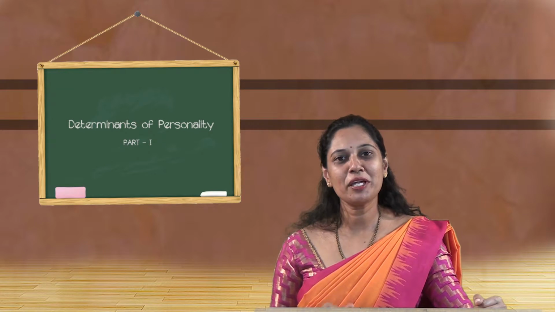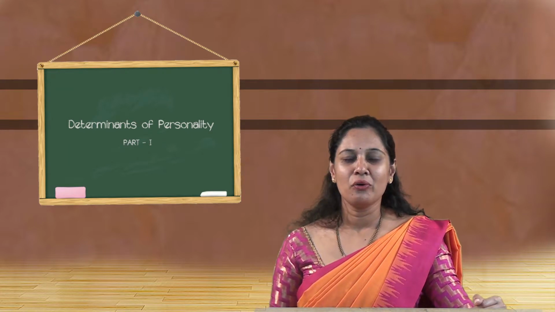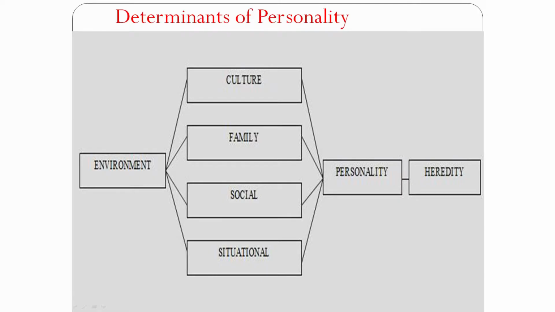Well, what do you mean by heredity? We come from one generation to another. We had our ancestral stocks, our ancestors, great-grandfathers, grandfather, grandmother, father, mother, and presently it is we, right?